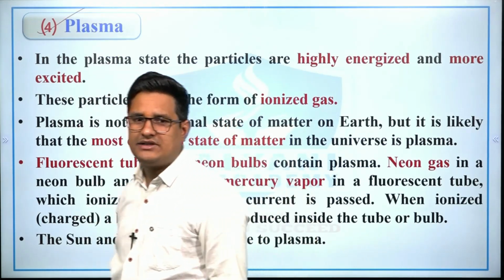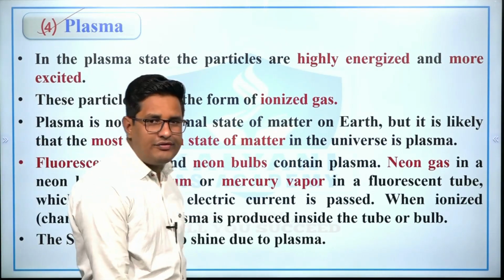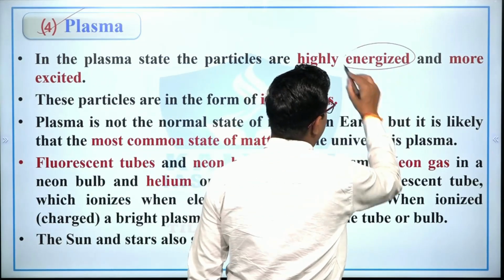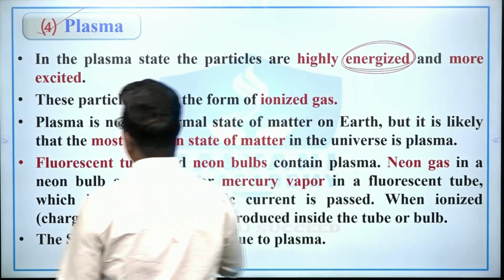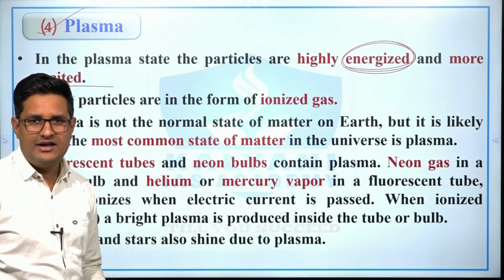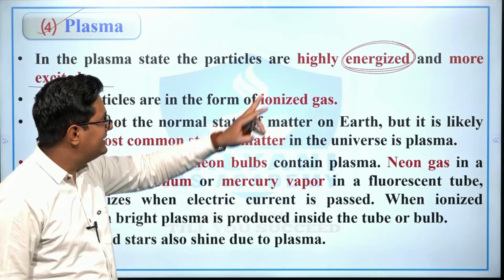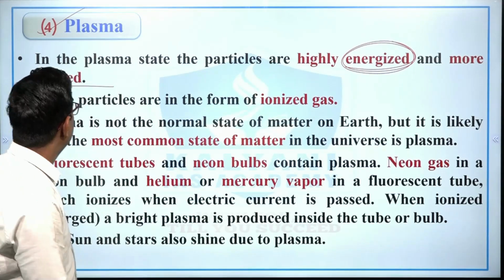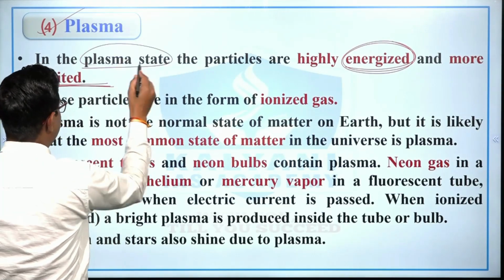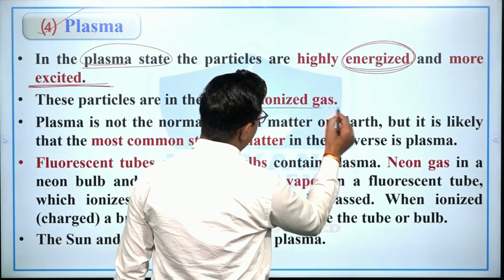What is plasma state? See, the state of matter which has highly energized and more excited particles is known as plasma state, right? So the state of matter which has highly energized and more excited particles is known as plasma state, and these particles are in the form of ionized gas, right?